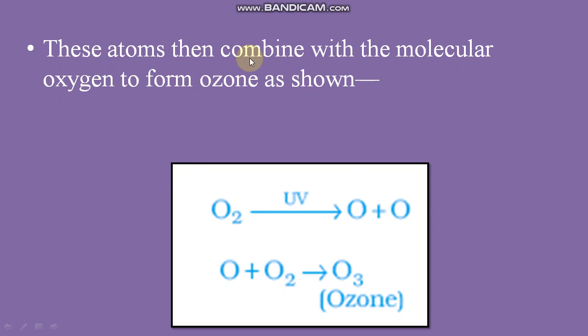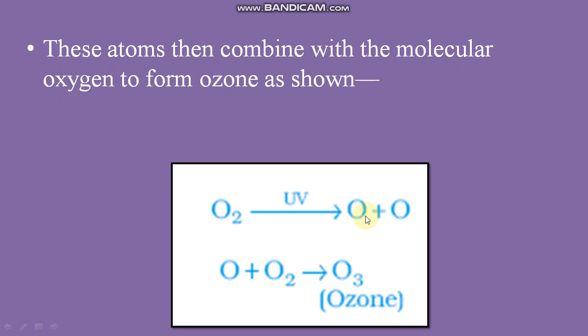Then this atom combines with molecular oxygen to form ozone as shown below. First of all, in the atmosphere, the O2 molecule is there. Now because of this UV radiation, O2 splits into two atoms of oxygen. Here you can see two atoms of oxygen.